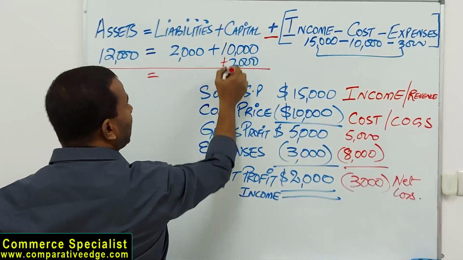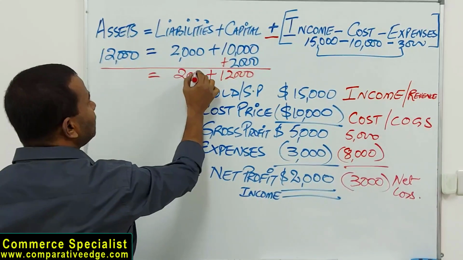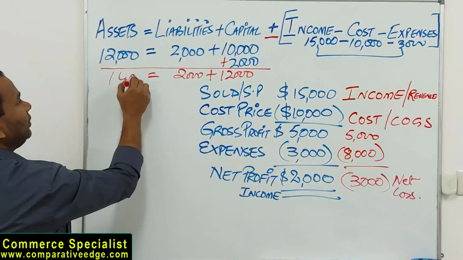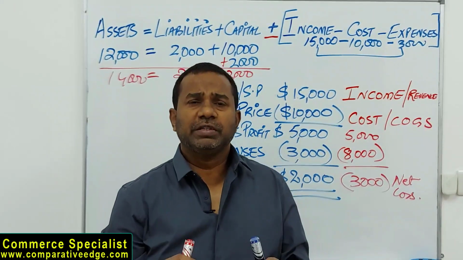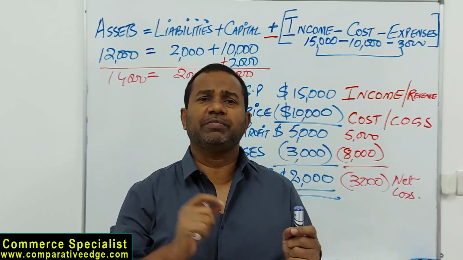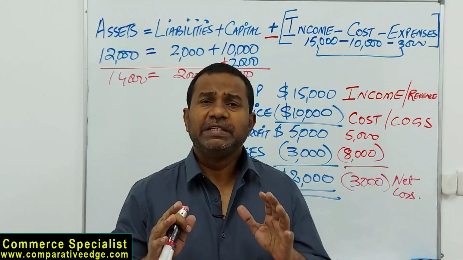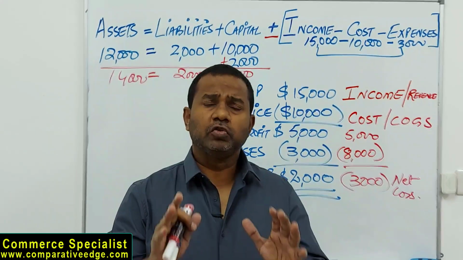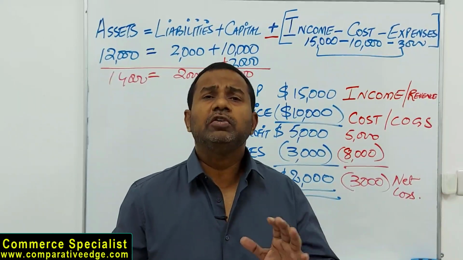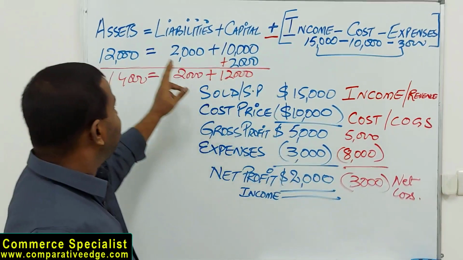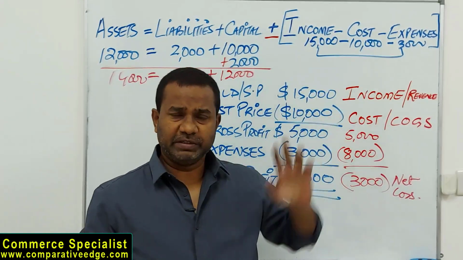My capital has become now 12,000. My liabilities are 2 and my assets would be 14. So please understand, profits and losses are either added or subtracted from capital. The next part. Please understand, if you need to master accounting, if you need to be very good at accounting, you need to be very, very clear about these 6 elements: assets, liabilities, capital, income, cost and expenses.